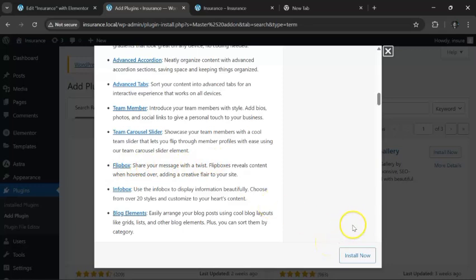So the next thing I want to do is just go to install, and then get it active. You might not need to pay, but if you don't want to go through the stress, you can always subscribe for pro. It has a lot of features that you need and things like that. So it doesn't matter if you're using that or this. By the way, it's just amazing. So let's wait for it to install and go back to Elementor.